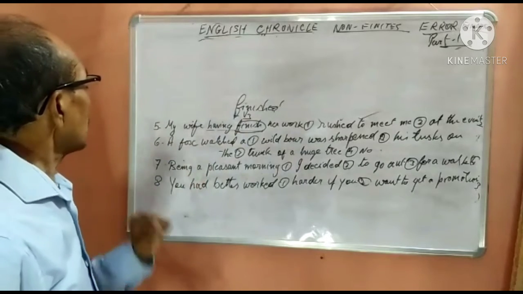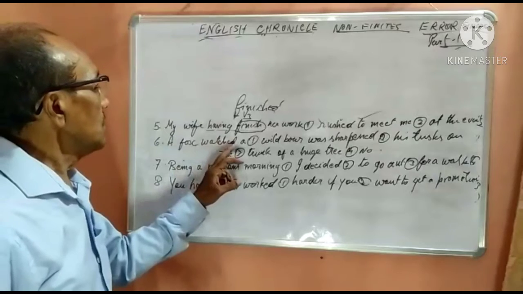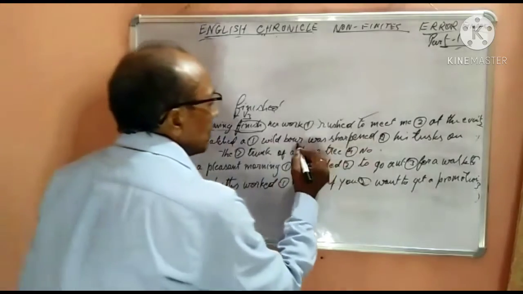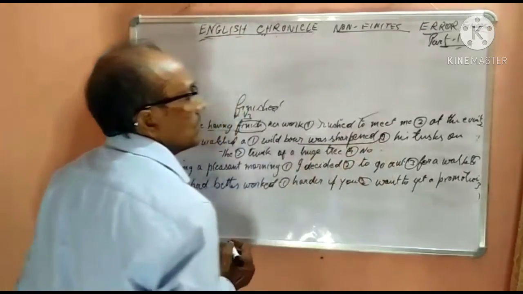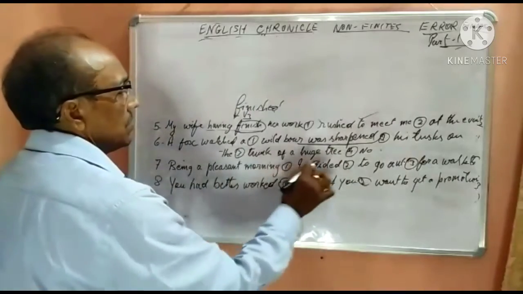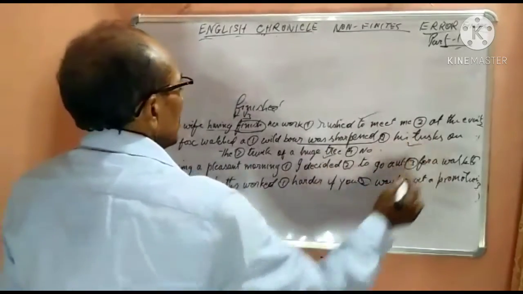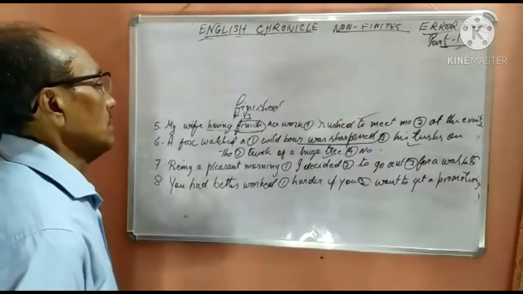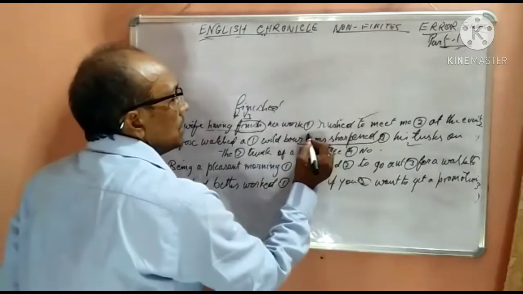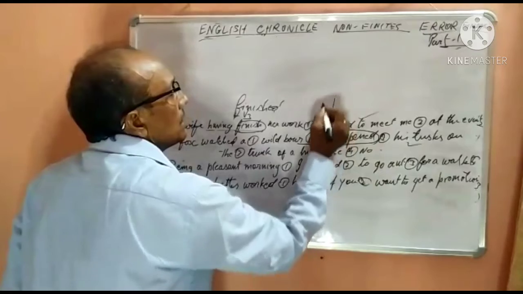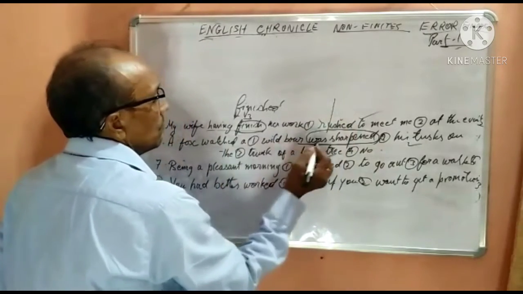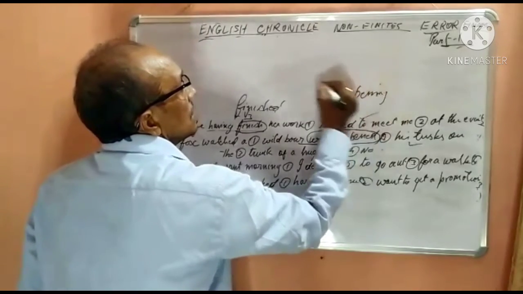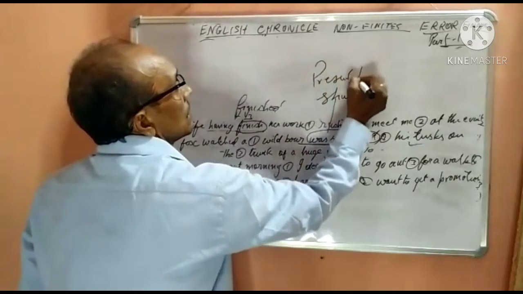Now let's take the next question. A fox watched a wild boar was sharpened his tusk on the tree trunk of a huge tree. You see, something wrong here. This one is also correct. A fox watched a wild boar. You see, this word is incorrect. It should be a fox watched a wild boar sharpening. Sharpening is a present participle.